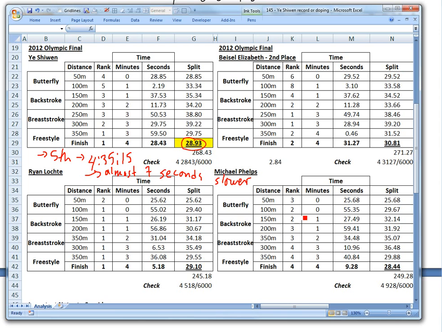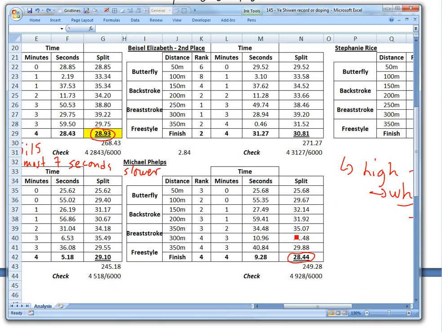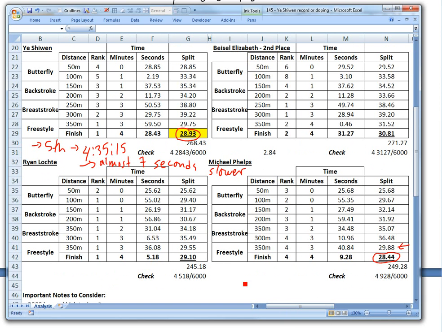And when you see Phelps here, he came 4th in the same event, and he had a slightly faster last 50 meters, but her first 50 meters was faster than his. She had 29.75, and he had 29.88 here. So basically she swam the first 50 meters faster than Phelps, and the second 50 meters faster than Lochte. This is just unbelievable, and she's only 16 years old.